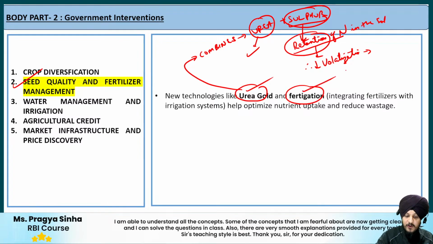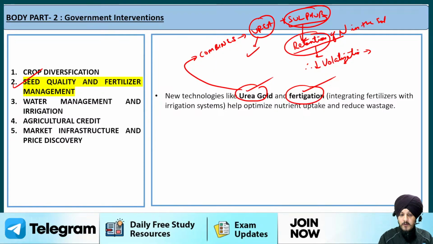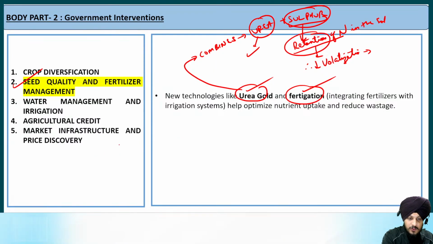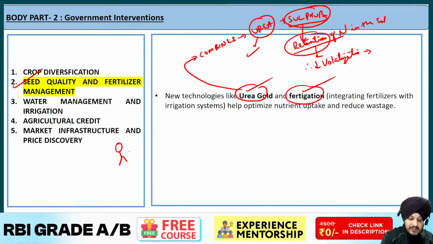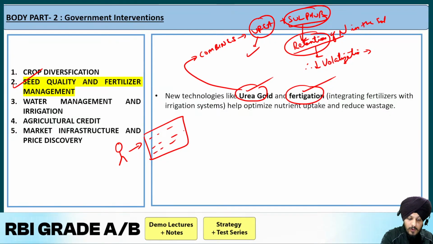The next is regarding fertigation. Now what do you mean by fertigation? Fertigation represents integrating fertilizers with the irrigation system. So for example, let us say you are a farmer. Fine, this is you. Let us say you are a farmer, and you have a big field to manage. So this is your field. You have a big field to manage.